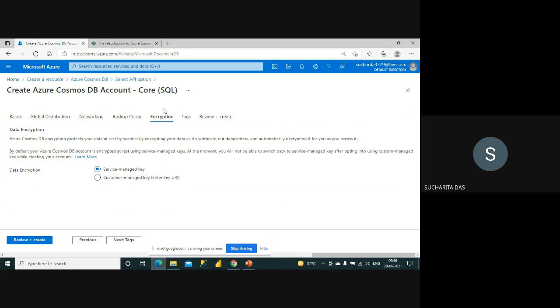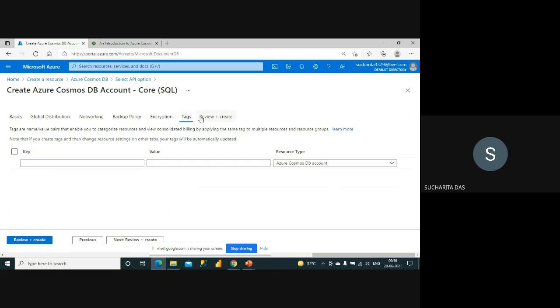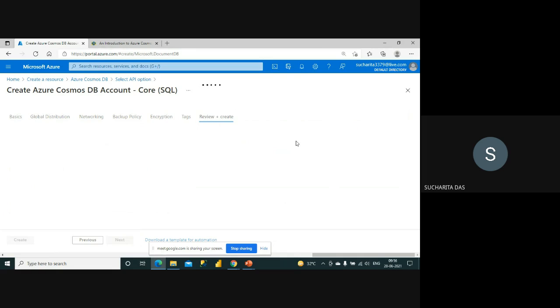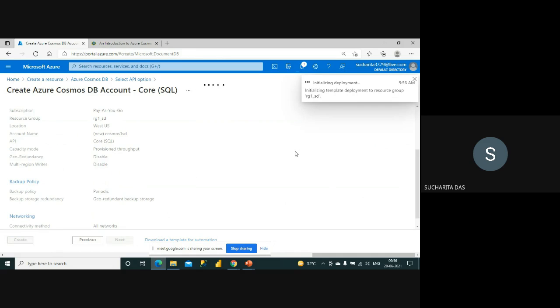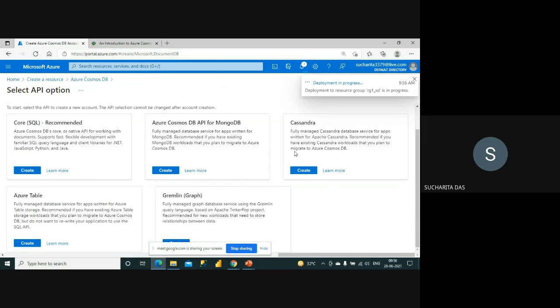And this is encryption, how the data encryption will be done. Then there is the Review plus create button, and here after reviewing all the details, you can see validation success, so I can create my account. Okay, so the account is getting created.